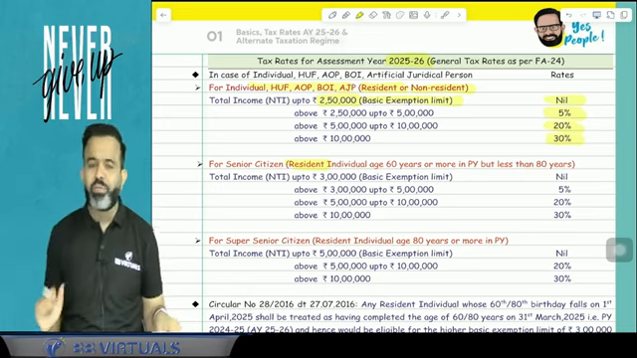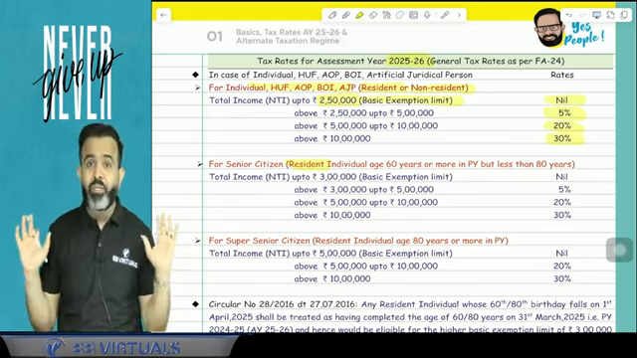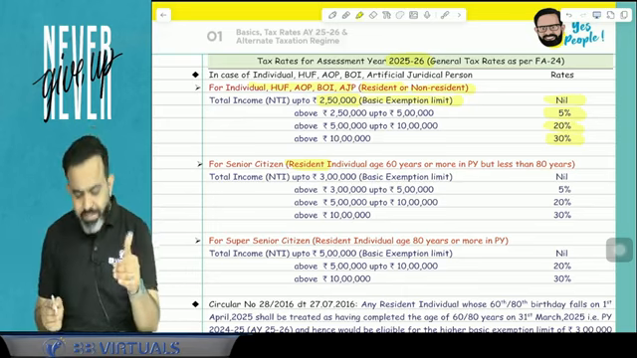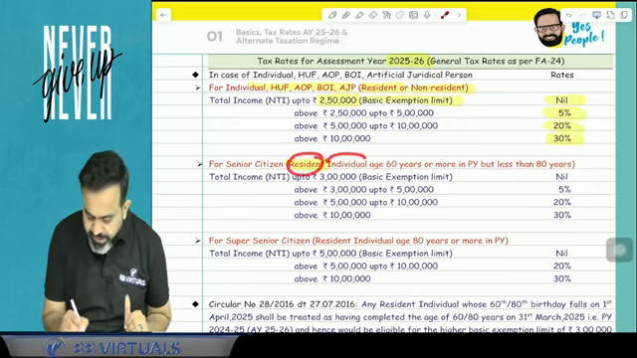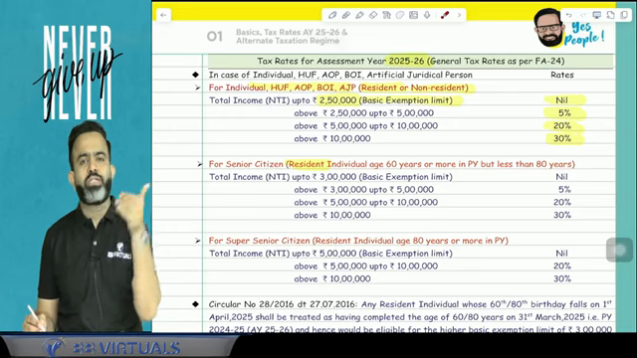Suppose for example, there is one person, Mr. Lobo. He is in USA. His age is 72 years. Will that person be treated as a senior citizen? The answer is no. Senior citizen means that person is a resident individual, aged 60 years or more in the previous year, but less than 80 years. That is called your senior citizen.